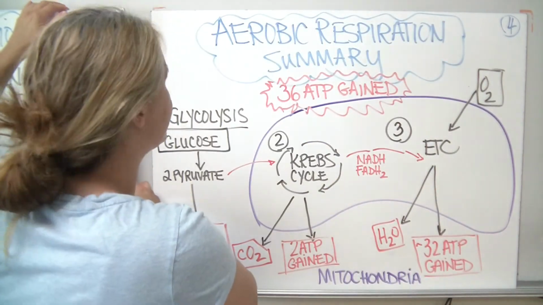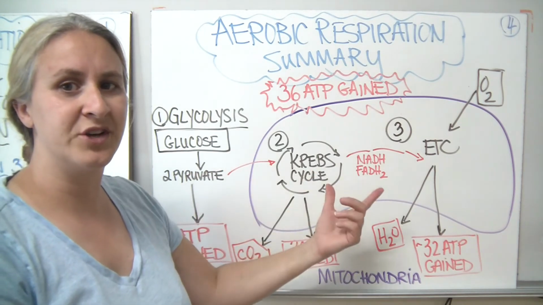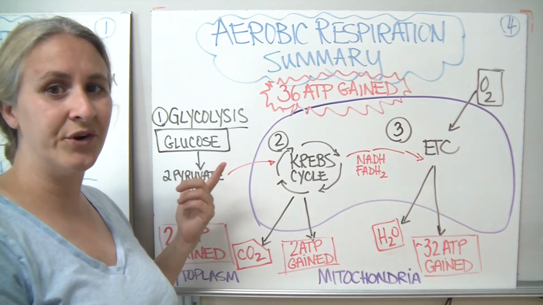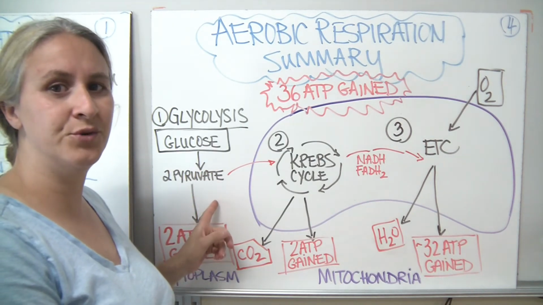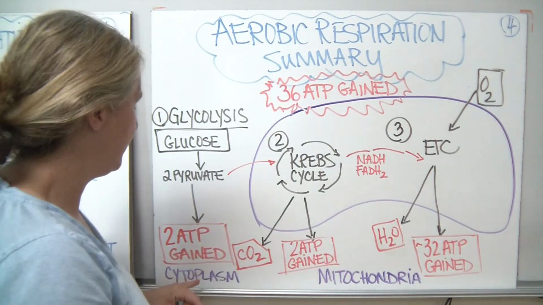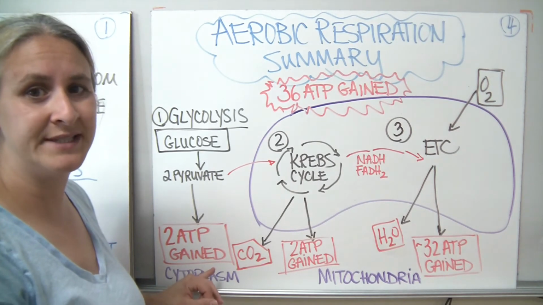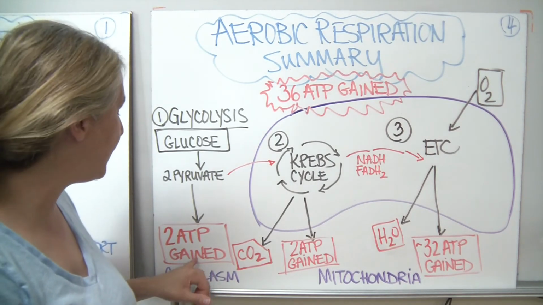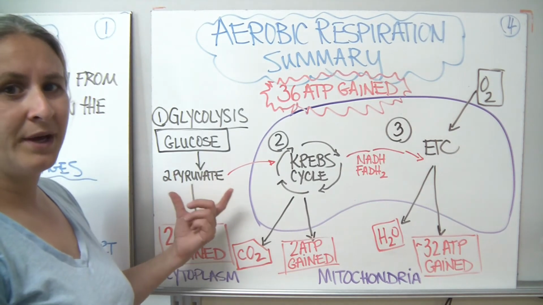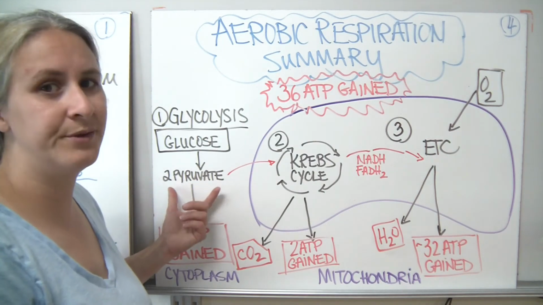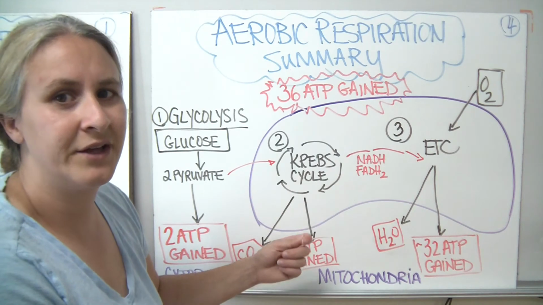So let's look at a little bit of a summary for aerobic respiration. So remember, aerobic respiration happens in 3 phases. We start off with glycolysis. We're taking glucose and turning it into 2 pyruvate, or 2 pyruvic acid, and we're going to gain 2 ATP. Now remember, we made 4 ATP, but we had to use 2, so we've only gained 2 ATP here, and this is also happening in the cytoplasm. That pyruvate or pyruvic acid, the 2 of them, are going to move into the mitochondria when oxygen is present, and they're going to carry out the Krebs cycle.